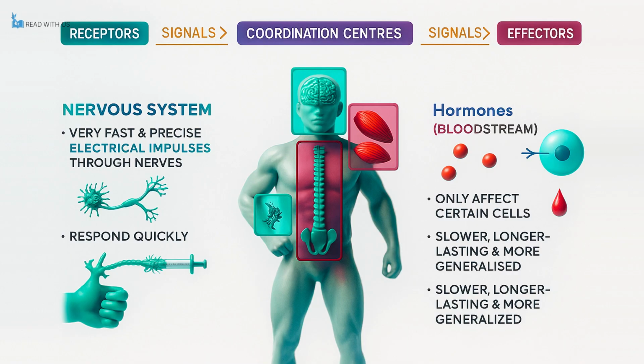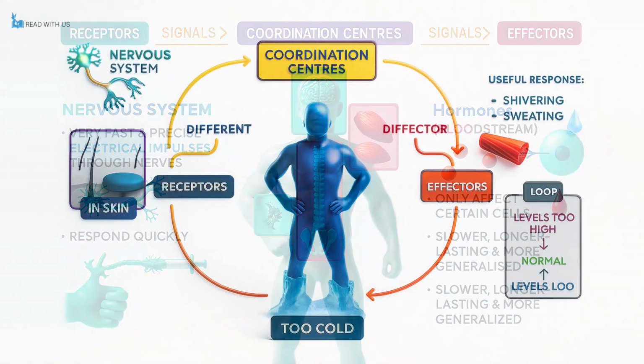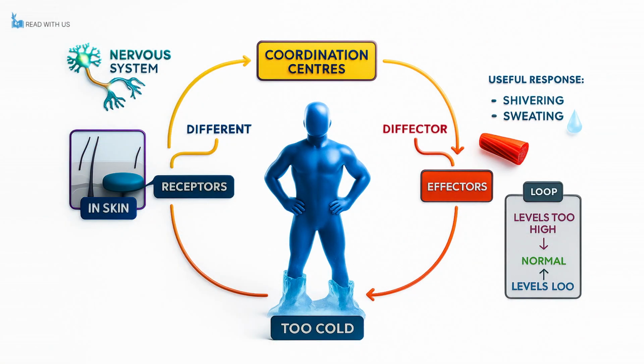Now that we understand how these control systems are structured and how they communicate, it is important to know how they function together in real life. This process is called negative feedback, and it is surprisingly straightforward. Whenever the level of something in the body becomes too high, like the concentration of glucose in the blood, negative feedback kicks in and reduces that level to bring it back to normal. Conversely, if the level drops too low, negative feedback increases it again. Essentially, this mechanism always performs the opposite action to whatever the initial change was.